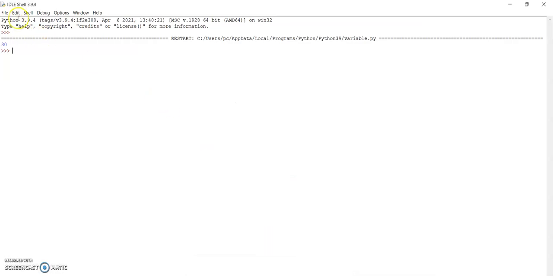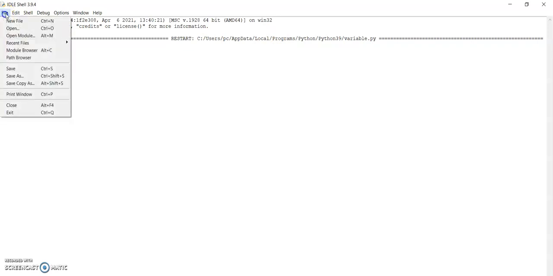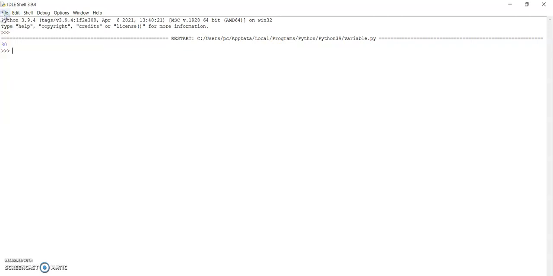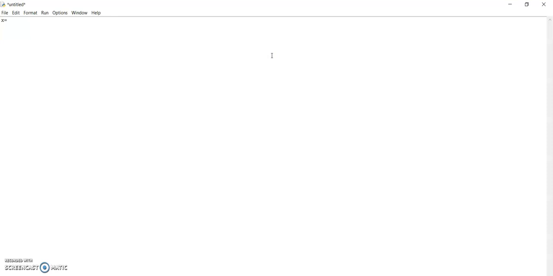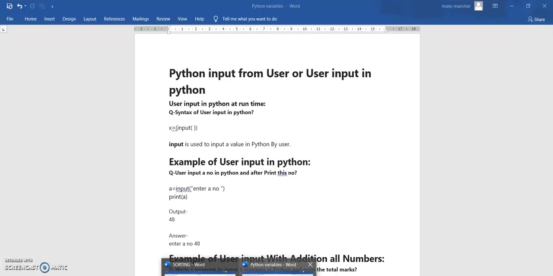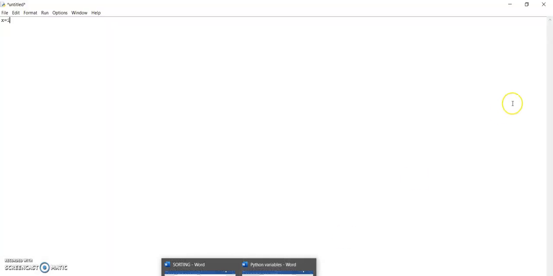Open IDLE, new file. X equal to input. What is the syntax here? X equal to input, and it should also be in braces.